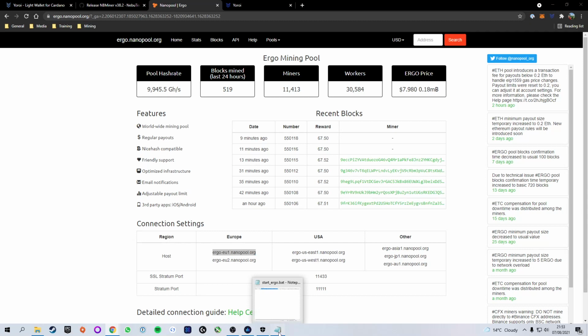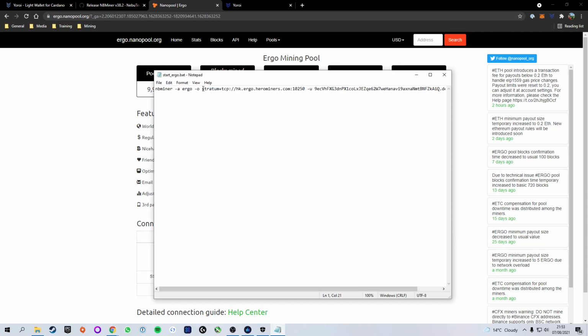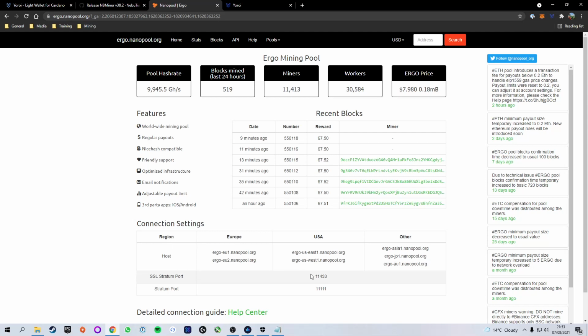We're going to just copy that and paste it where the previous stratum one is, making sure to stop before the colon. And as you see, we've pasted it in. We then have the old stratum port number, which in this case is 10250. We want to change that for the new one.